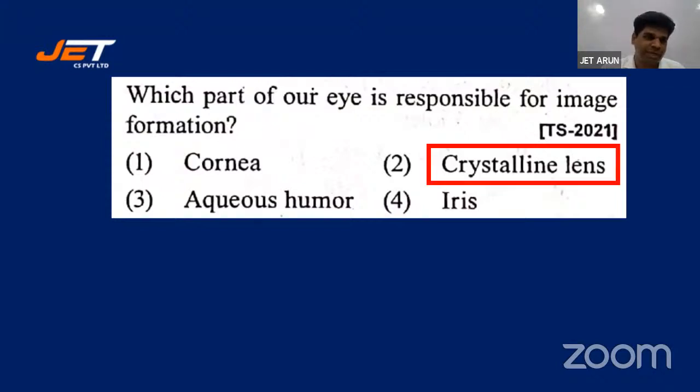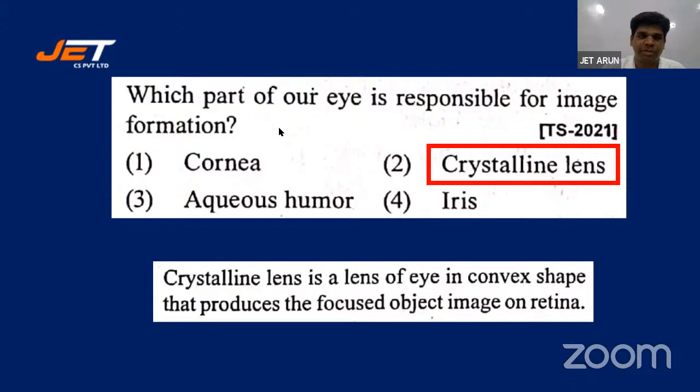It's 2. 2 is absolutely right. Crystalline lens is responsible for the image formation in our eye. All right, those who got it wrong, correct it, students. But I appreciate that you are attempting. Almost everyone has attempted, but I want everyone to attempt. Let's go for the next one.